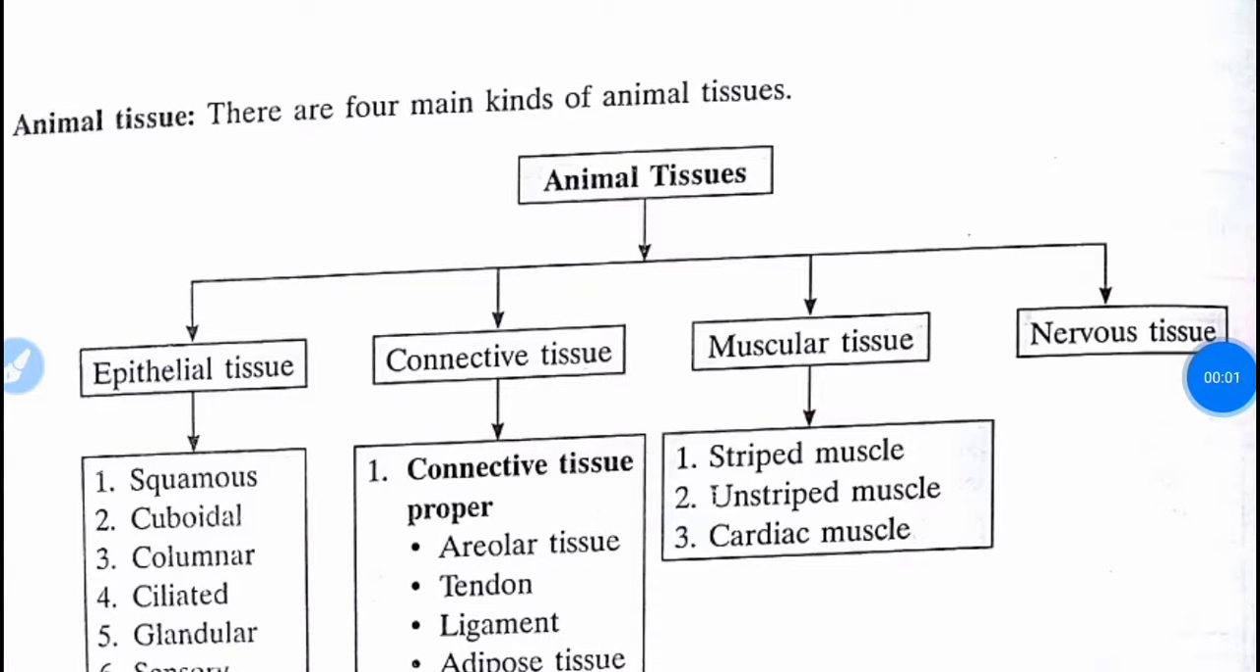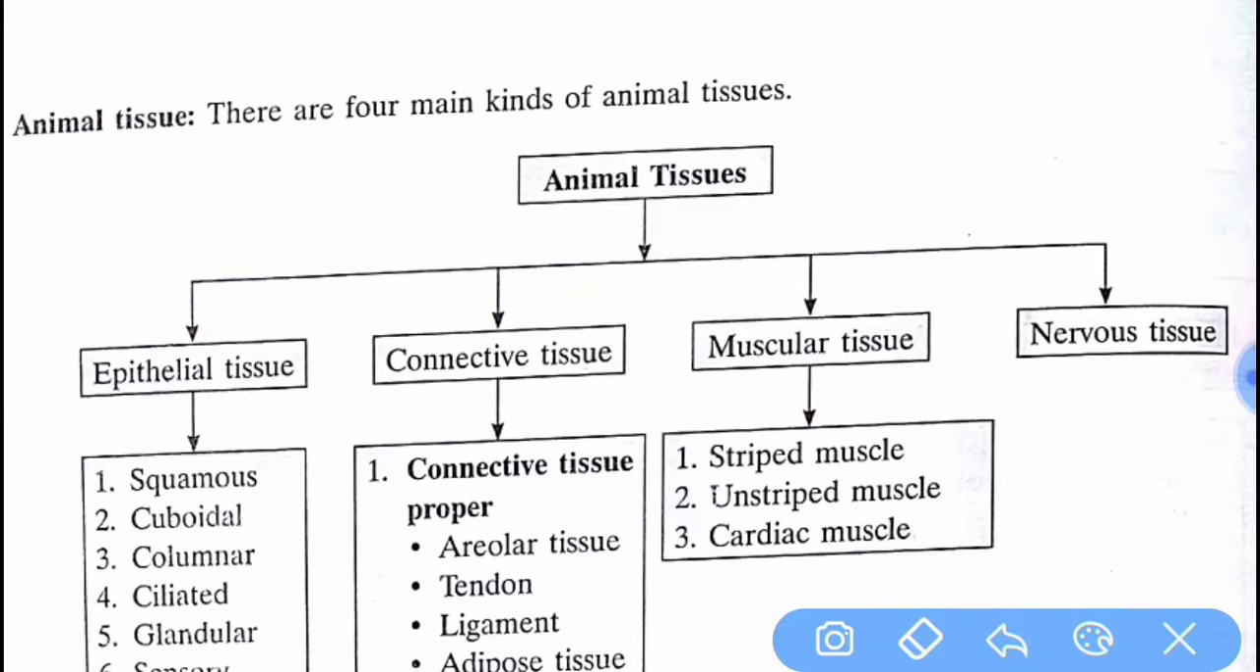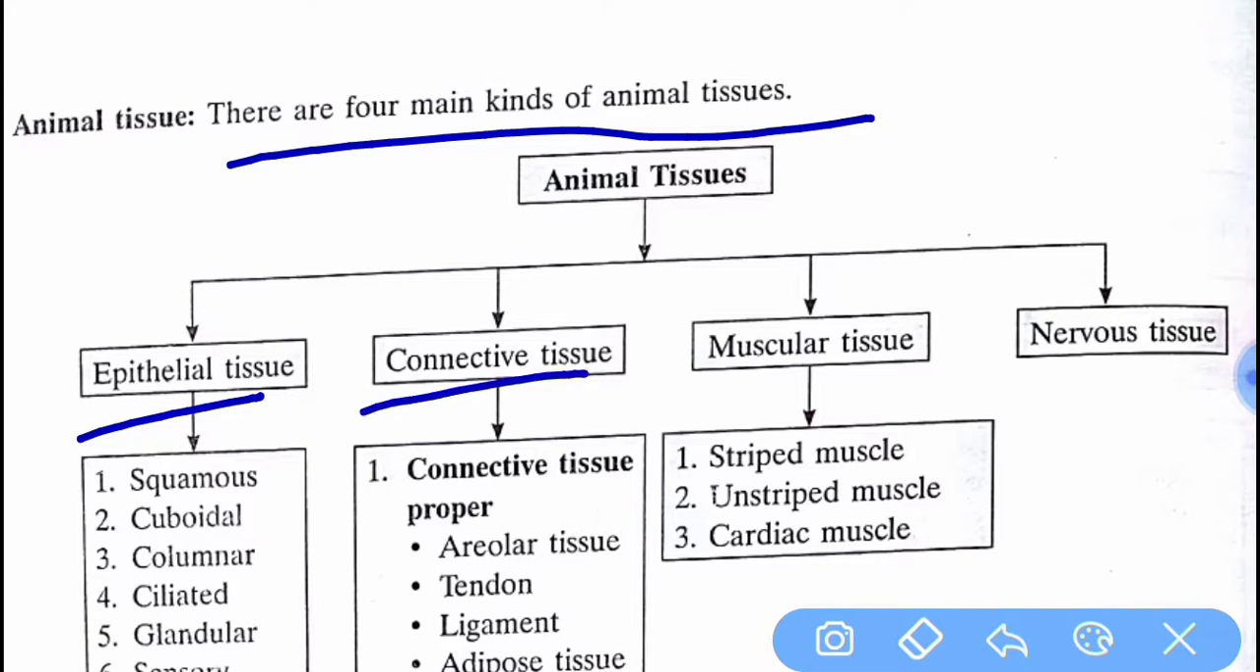Yes, students, today we will discuss animal tissue. When you talk about animal tissue, there are four main kinds found. First is epithelial tissue, second is connective, third is muscular, and fourth is nervous tissue.